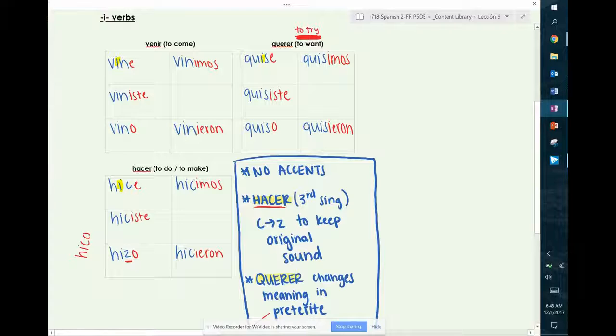So that takes care of our I verbs. We have venir, its yo form is vine; querer, its yo form is quise; hacer, its yo form is hice. Venir, vine, querer, quise, hacer, hice. And then over here, you'll see a little write-up of what makes these verbs irregular.